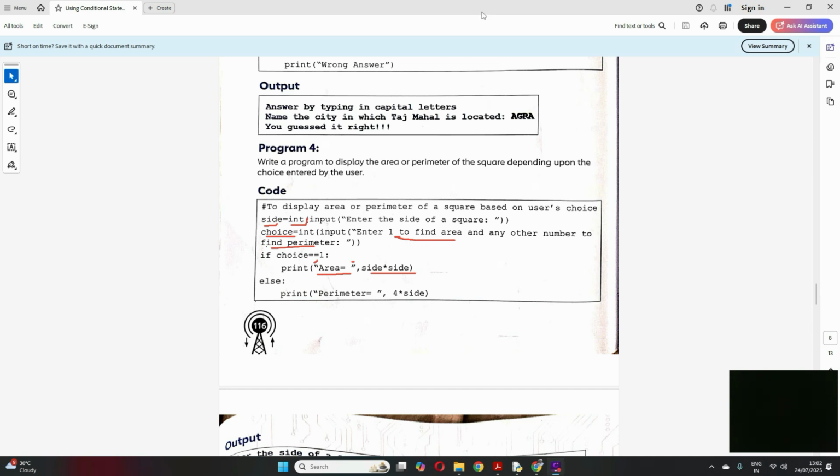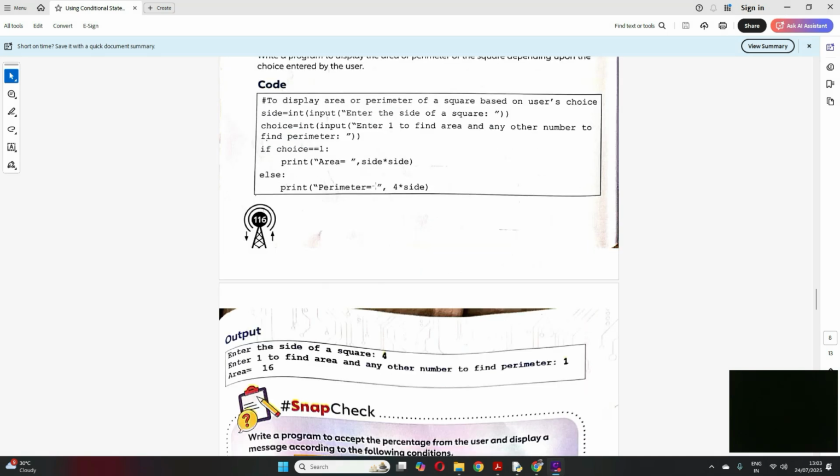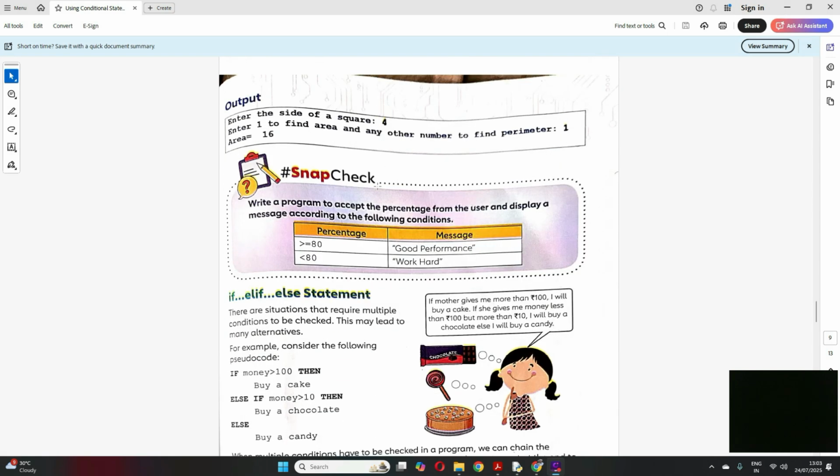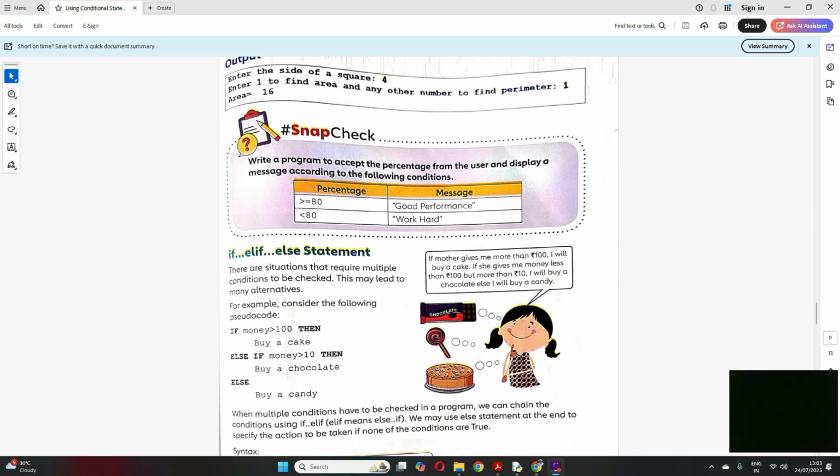Okay, now let's move on. So here we have a program. Write a program to accept the percentage from the user and display a message according to the following condition. If percentage is greater than or equal to 80, good performance. If it is less than 80, it should be work hard. This is very simple, students.